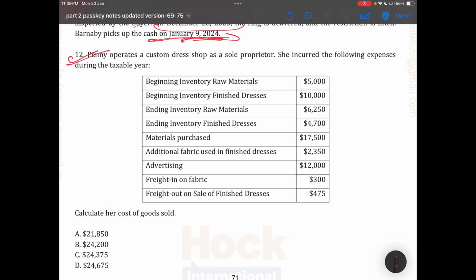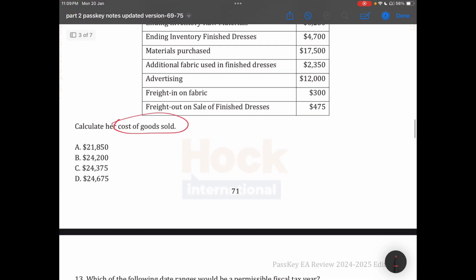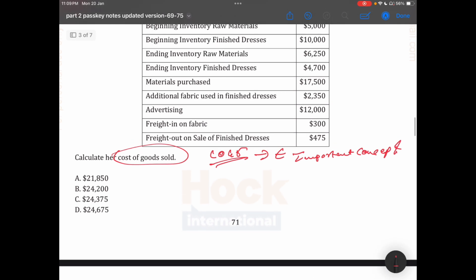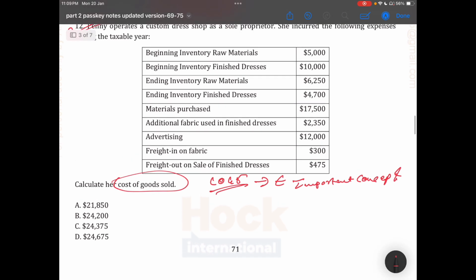Question 12 is from the cost of goods sold, COGS. Guys, COGS is one of the easiest and most important concepts. So let's move on. Beginning raw material, beginning inventory: these are part of the opening stock, 15,000.